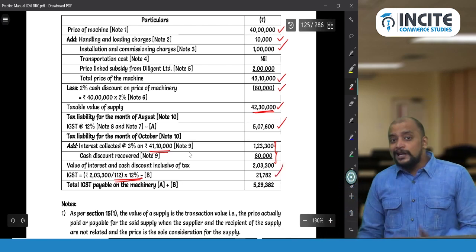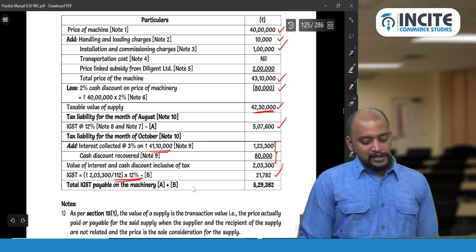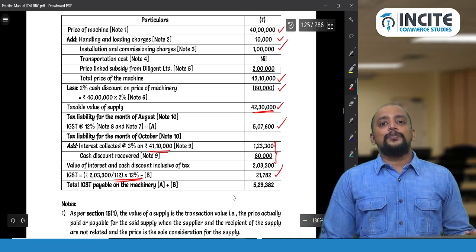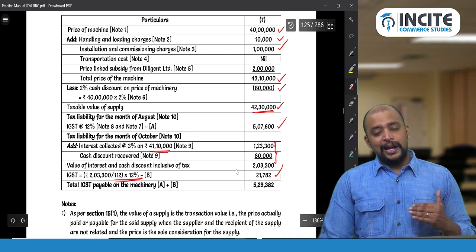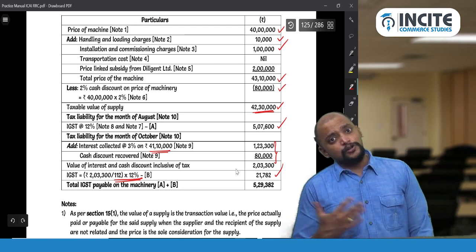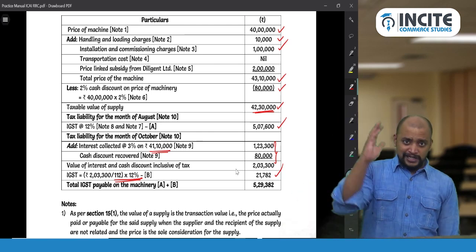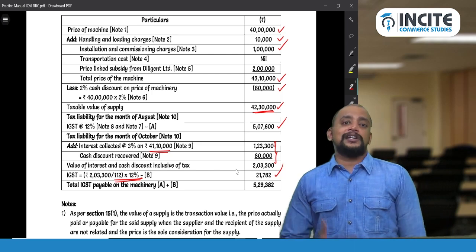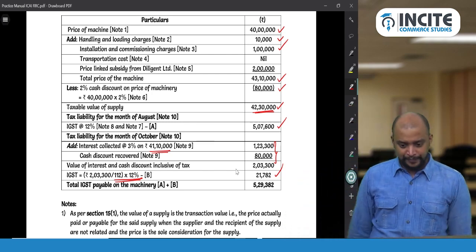But what we did is that we took it separately, so we took 80,000 rupees exclusive and 1,23,300 inclusive. Can that also be done? Yes, that is also correct, as well as this is also correct. Anyway you can do, because that's the reason why you are writing the assumption there.